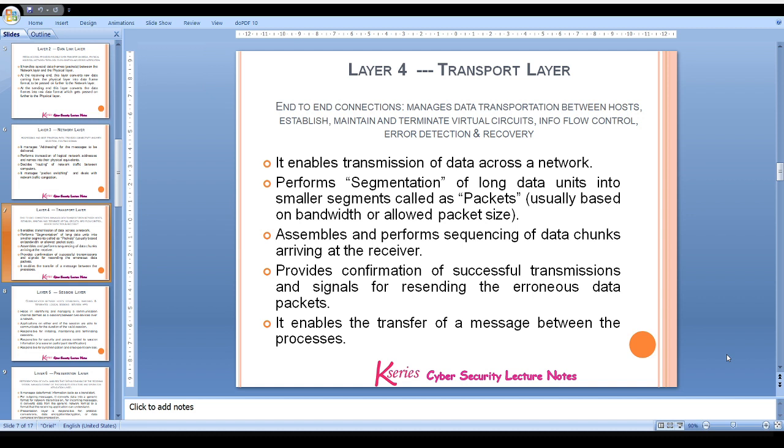Basically, the transport layer is responsible for end-to-end connections. It manages data transportation between hosts, and establishes, maintains, and terminates the virtual circuits. It is also responsible for information flow control, error detection, and recovery. It enables the transmission of data across a network and performs the segmentation of long data units into smaller segments called packets. It assembles and sequences data chunks arriving at the receiver, provides confirmation of successful transmissions, signals for resending erroneous data packets, and also transfers a message between two processes.